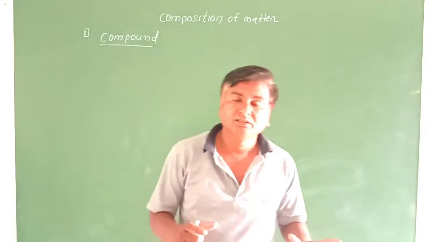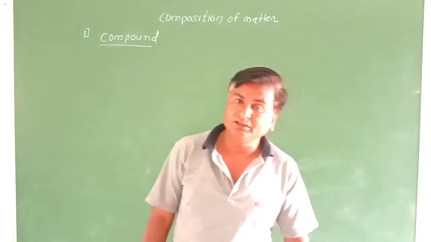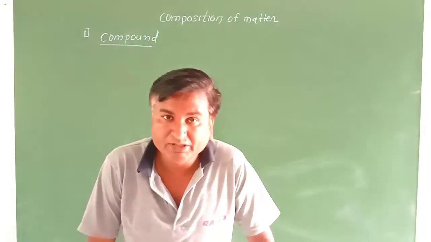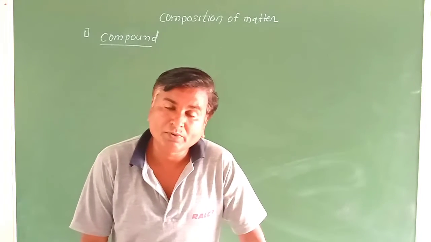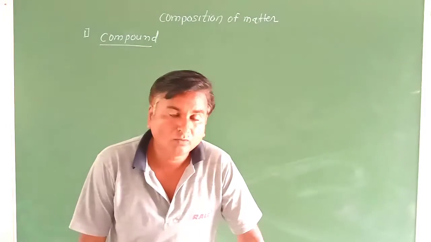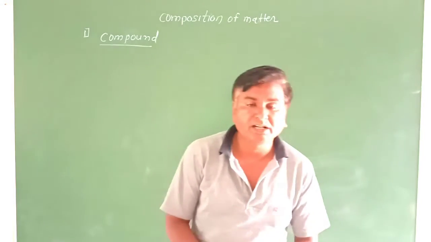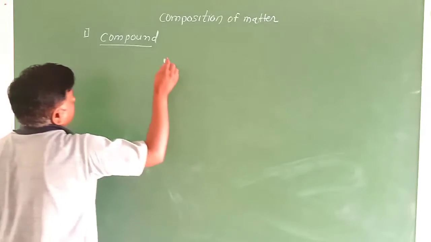The constituent elements change their original properties. Now the next topic we are starting today is types of compound.